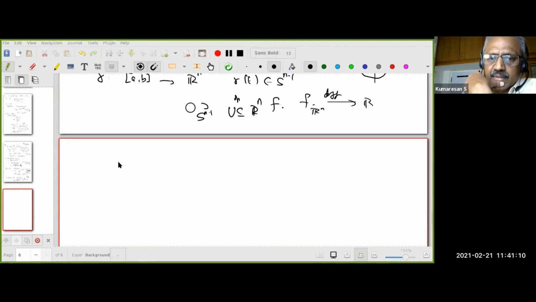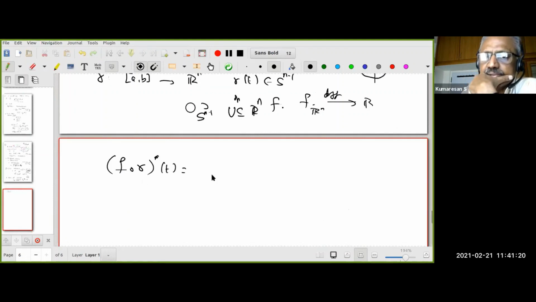Now let's look at what f composite gamma t is. Okay, f composite gamma t, as we did, there is nothing, right? You understand that? Now my function f is f of x equal to x dot x.